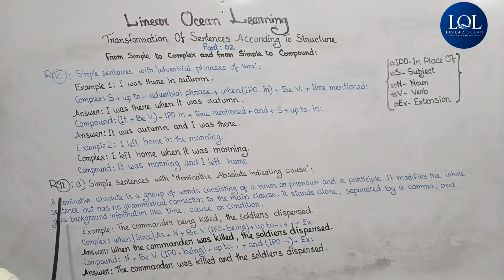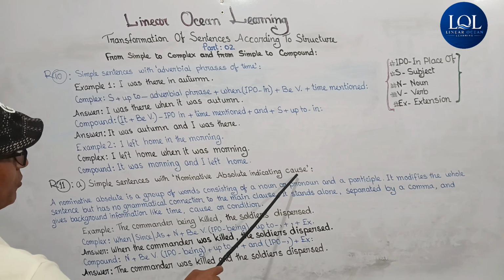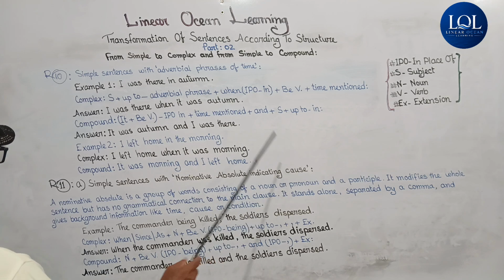Now let's get to rule 11A. Simple sentences with nominative absolute indicating cause. Here, what is a nominative absolute? All do not know this, so I have written the definition.